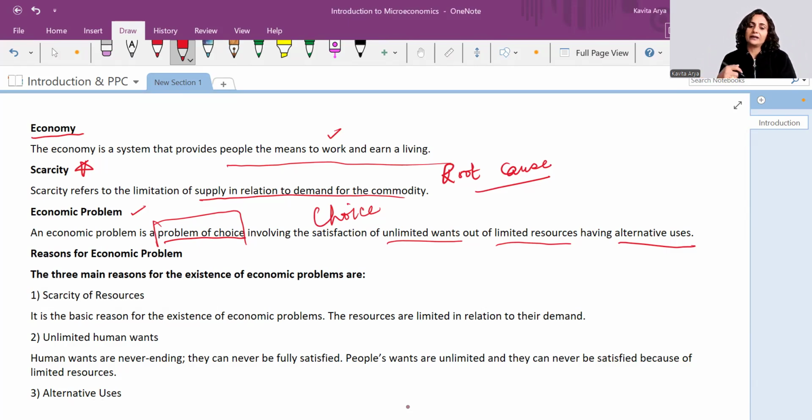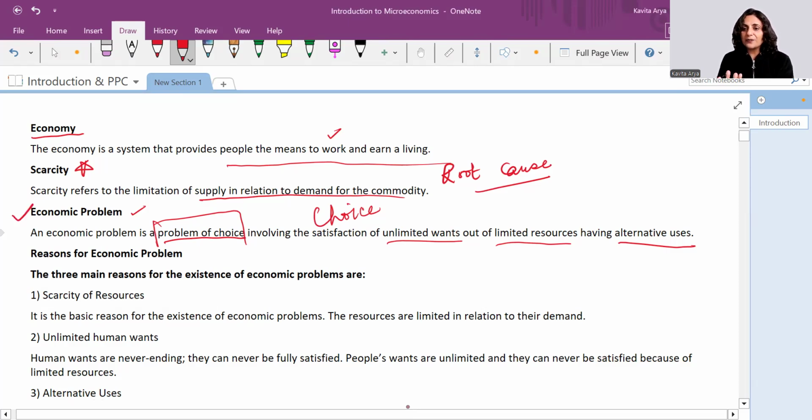So we have to make choices in our routine lives, and this making of choice is based on some rationality. That's economic decision making, and that's the economic problem. Economic problem means on which basis, on which grounds we choose when we have shortage of resources. And why do we choose?